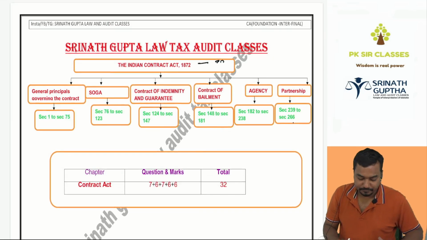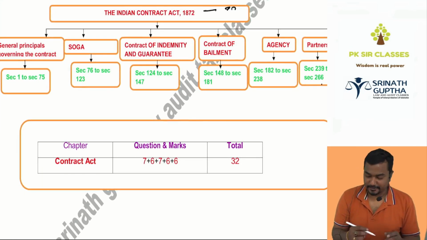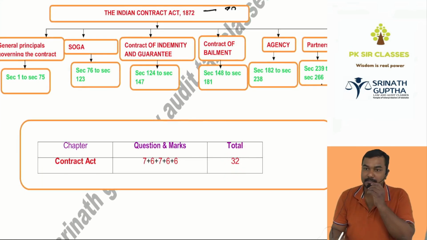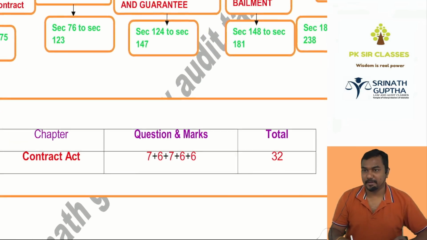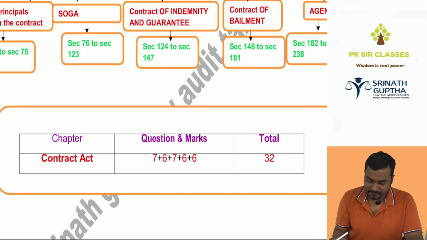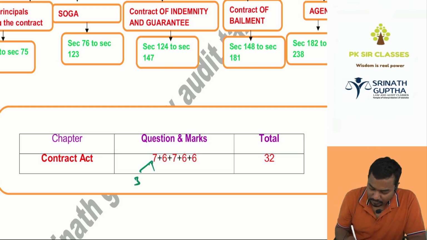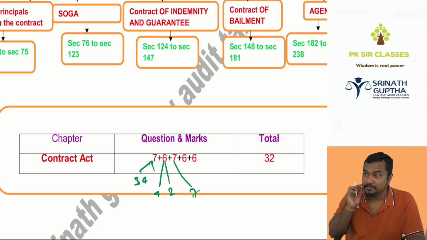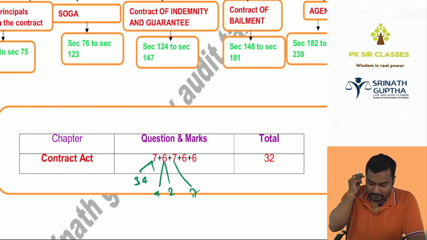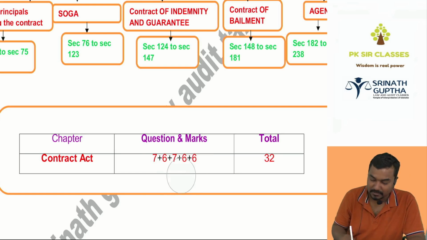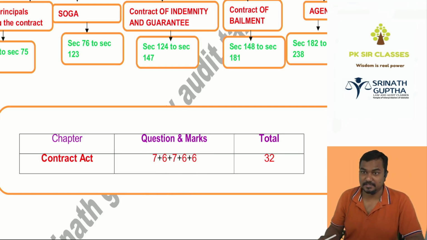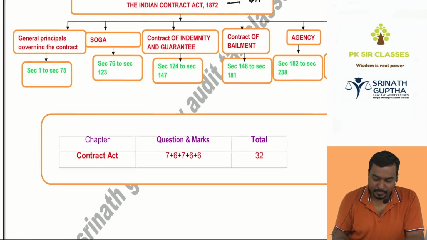Sir, Indian Contract Act weightage in CA Foundation will be 32 marks. How many marks? 32 marks. You will be getting 5 questions from the Indian Contract Act: 7, 6, 7, 6, 6. 7 means you may get 3 plus 4, or 4 plus 2, or you may get 7 marks also. Total weightage of this chapter will be 32 marks out of 100 marks. Very important act in your life.